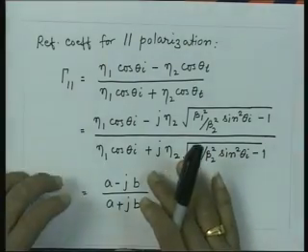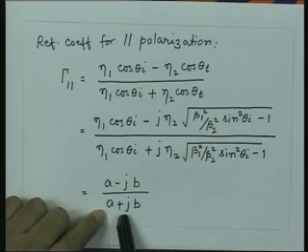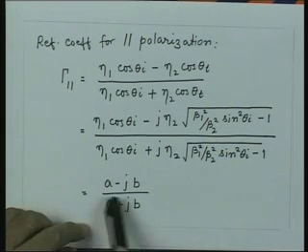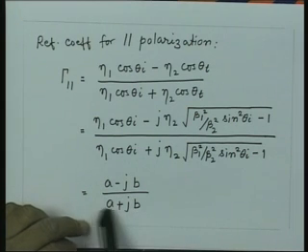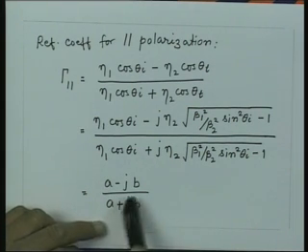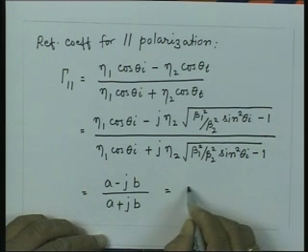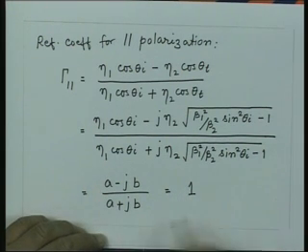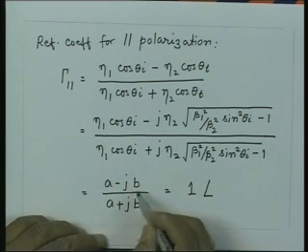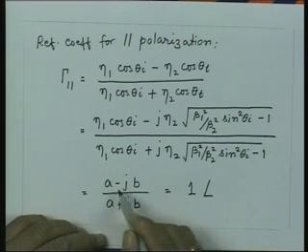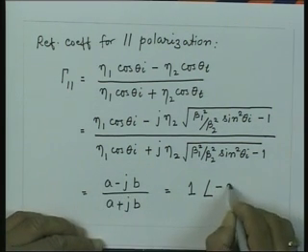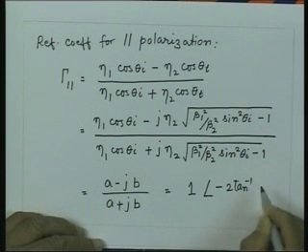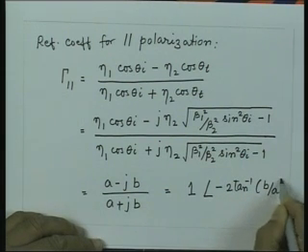So, this quantity always has a magnitude of 1, because the magnitude of the numerator is square root of A square plus B square, and the same is true for the denominator. So, it will always have a magnitude of 1 and an angle which will be 2 times tan inverse of minus B by A, that is, minus 2 times tan inverse of B by A.